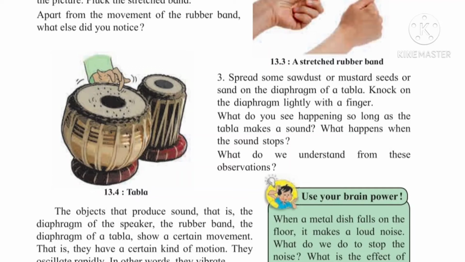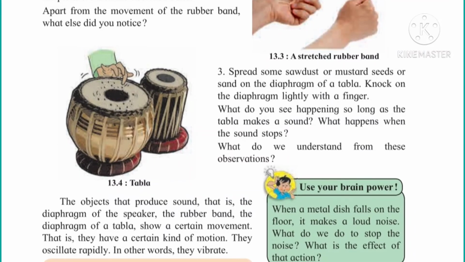Due to these vibrations, sawdust or mustard seeds or sand particles show some movement. But when the sound stops, these particles also stop their movement. Understood everyone? So as we knock it lightly, it starts vibrating and sound is produced. As the sound is produced, the mustard seeds also show some movement. And when the sound stops, that movement also stops.